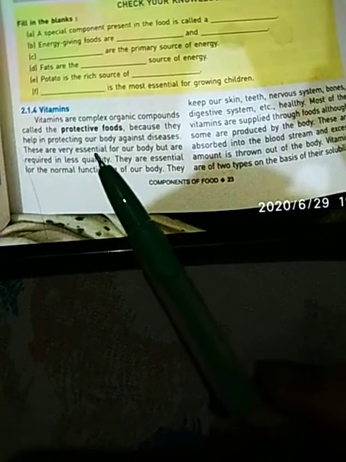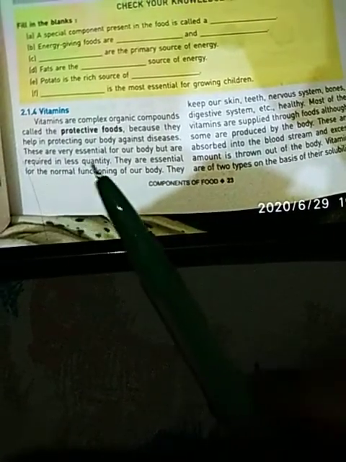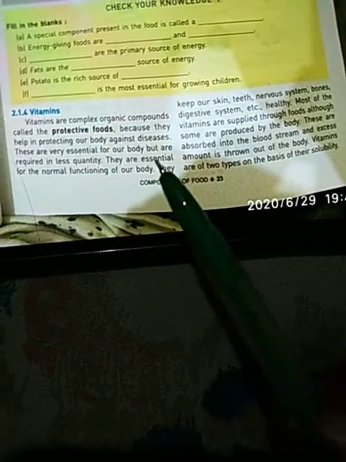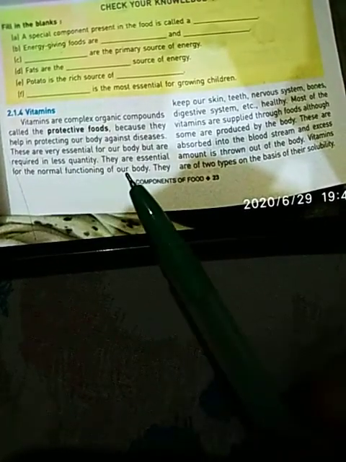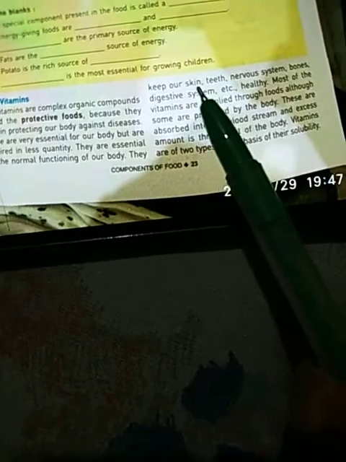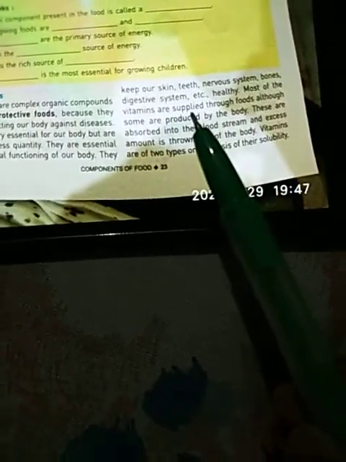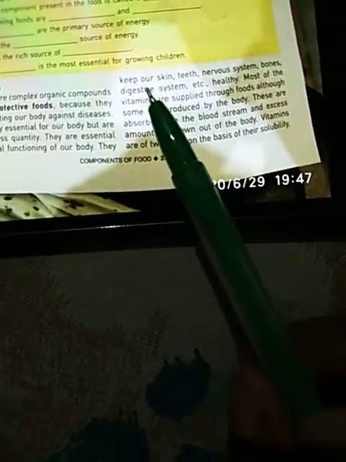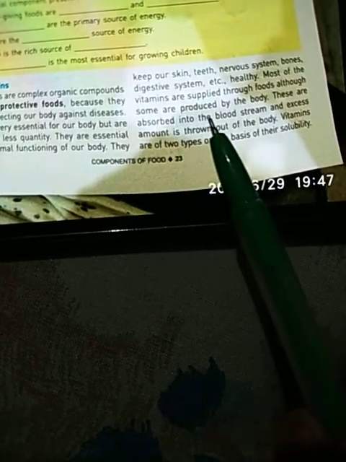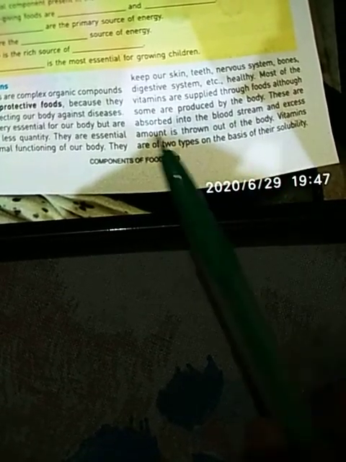These are very essential for our body but are required in less quantity only. They are essential for normal functioning of our body. They keep our skin healthy. These are the various functions of vitamins in our body. They keep our skin, teeth, nervous system, bones, digestive systems healthy. Most of the vitamins are supplied through food, although some are produced by the body. These are absorbed into the bloodstream and excess amount is thrown out of the body.